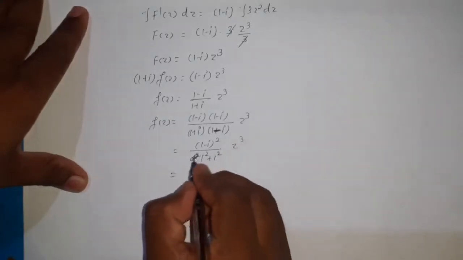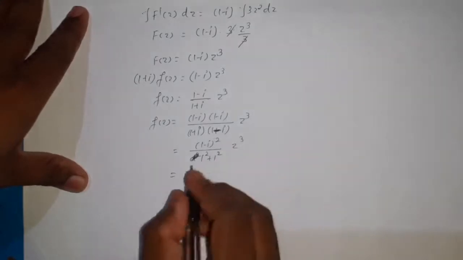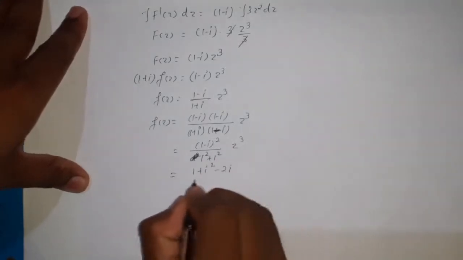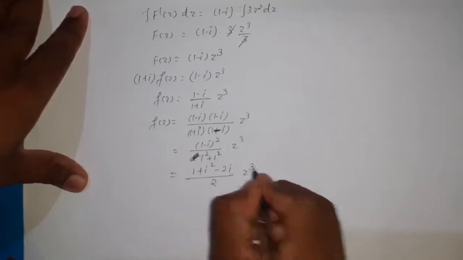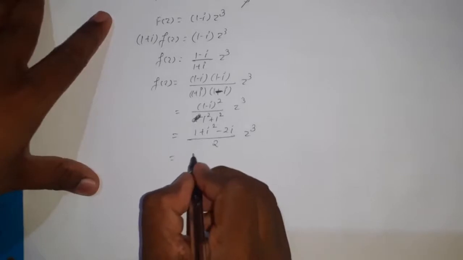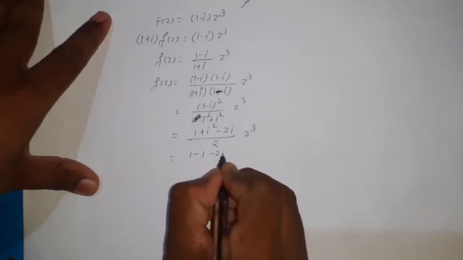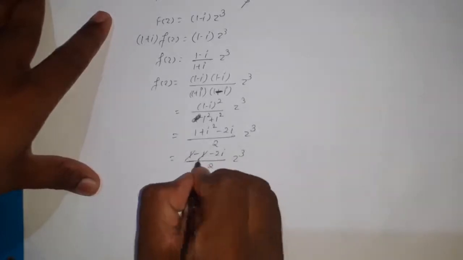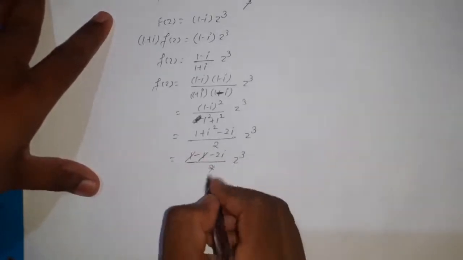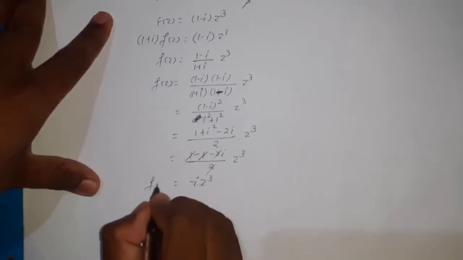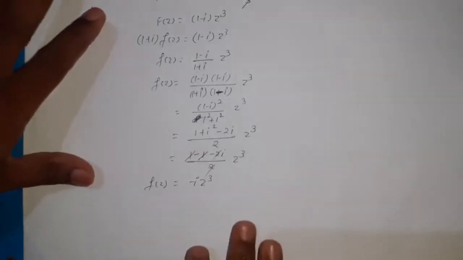Now expand that 1 minus i whole square, that becomes 1 plus i square minus 2i divided by 2 z cube. Now i square is minus 1, that is 1 minus 2i divided by 2 z cube, plus 1 minus 1, 2 and 2 get cancelled, minus i z cube is equal to f of z.